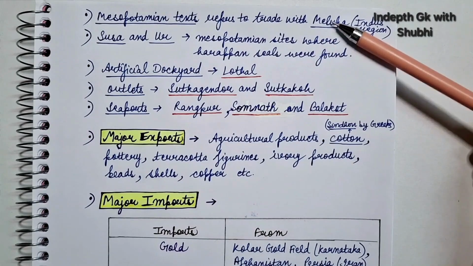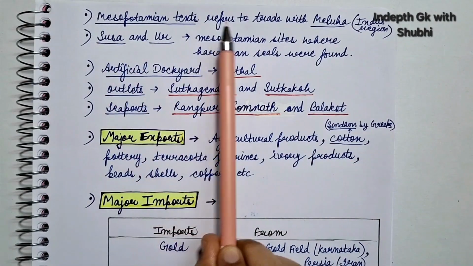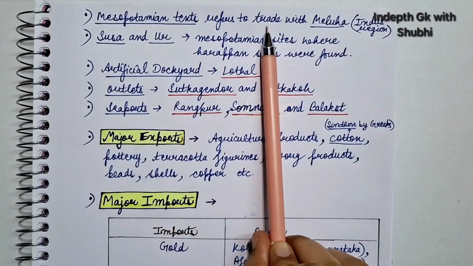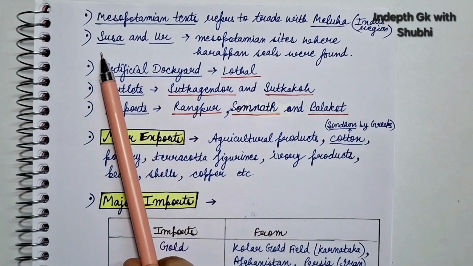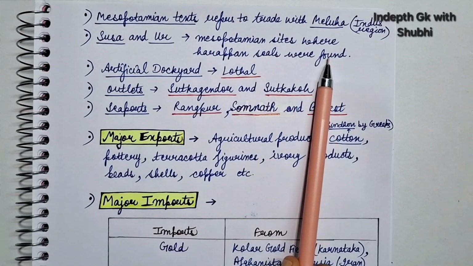Next, we'll discuss about the evidences related to trade. So these are number one, Mesopotamian texts refer to trade with Meluha. So Mesopotamian texts में mention किया गया है trade with Meluha, and Meluha they refer to the Indus region. Next is Susa and Ur. These are the Mesopotamian sites where Harappan seals were found, right?